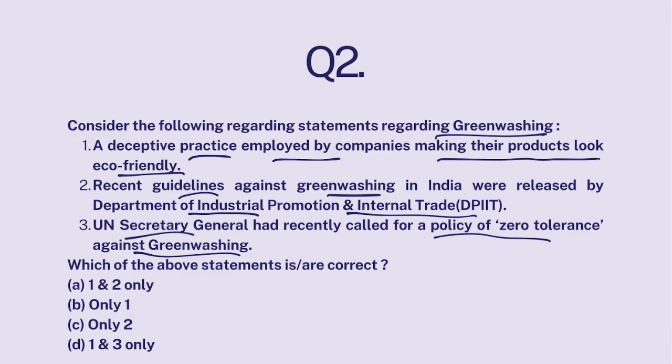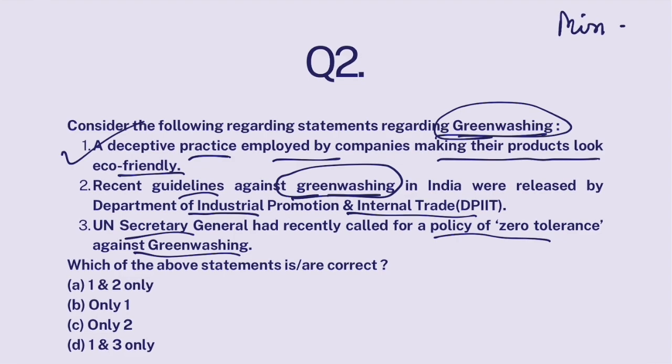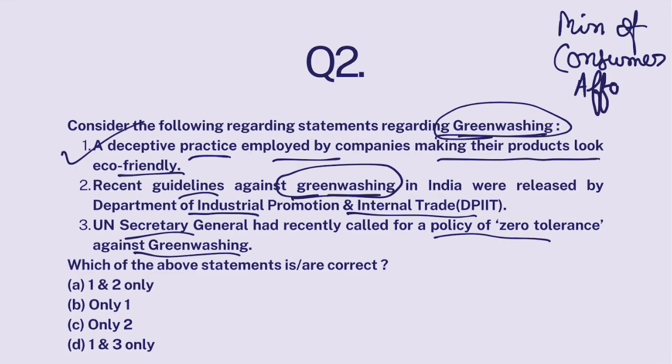Look, greenwashing is a malpractice that companies employ to make their products look, or they claim that their products are eco-friendly, but actually they are not. So first statement is correct. Now, India recently released guidelines to prevent greenwashing, and those guidelines were released by Consumer Protection Authority, which is under Ministry of Consumer Affairs, not under Department of Industrial Promotion and Internal Trade. Ministry of Consumer Affairs. So this part is false.